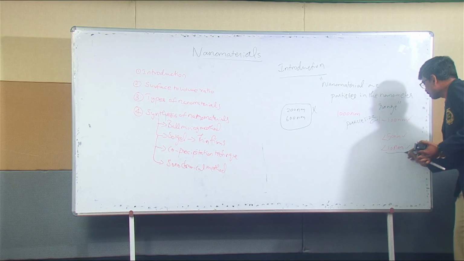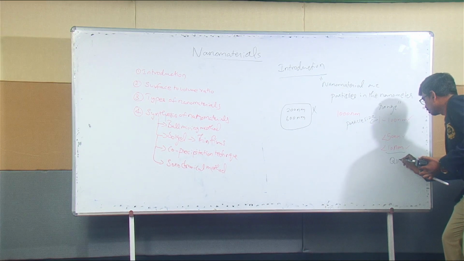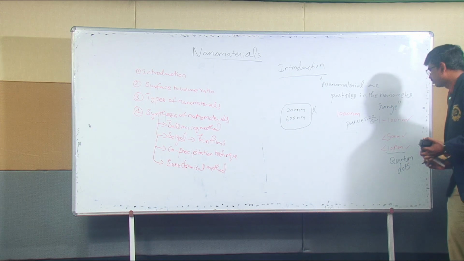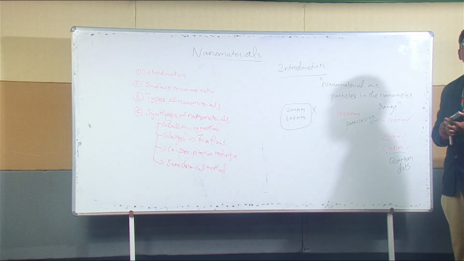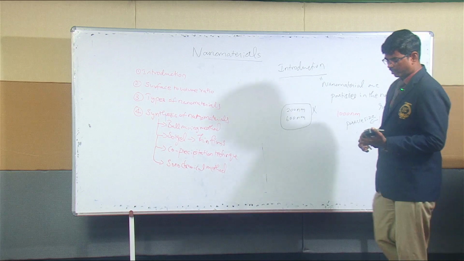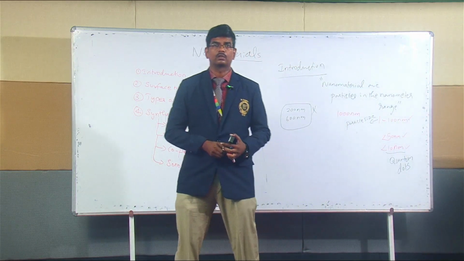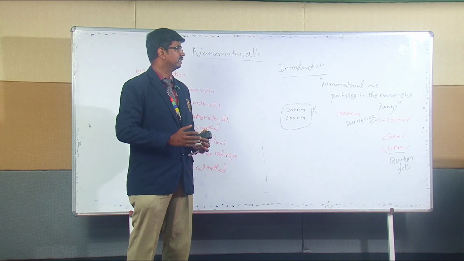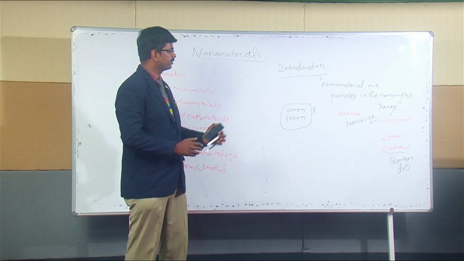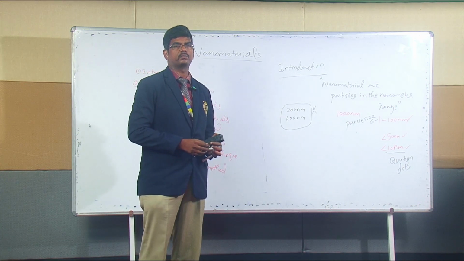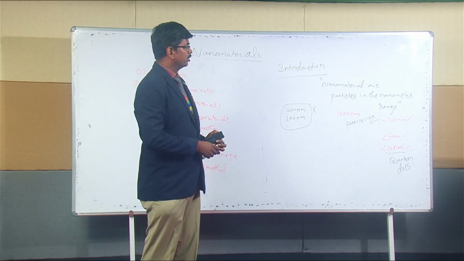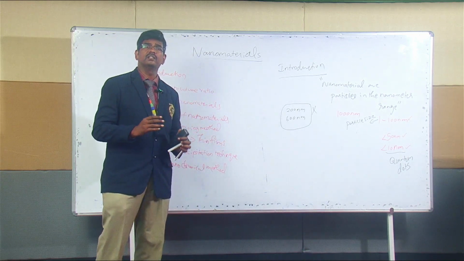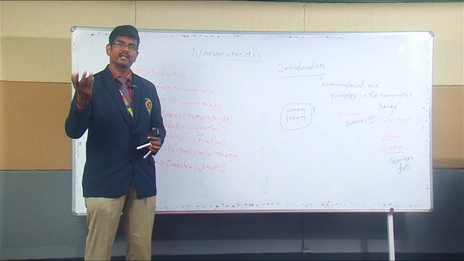And these materials are called quantum dots. I hope you might have heard about this word, quantum dots. But many of them do not know what a quantum dot is. Quantum dots are nanomaterials which have a particle size less than 10 nanometer. If the particle size is less than 10 nanometer, we can say it is a quantum dot. And like that, in 1 to 100, if it is greater than 50 nanometer, that is a different material that shows some different behavior.